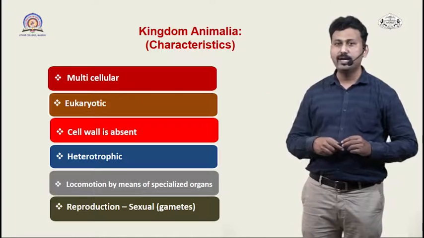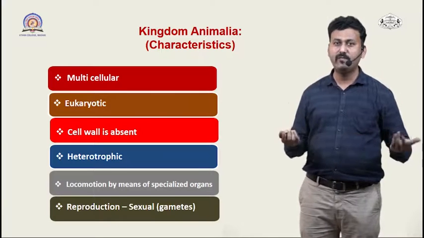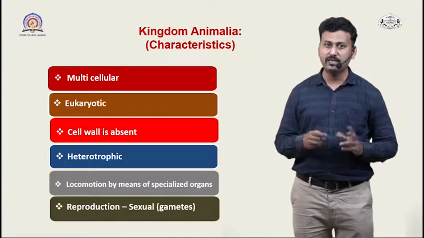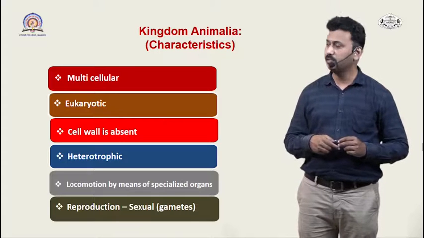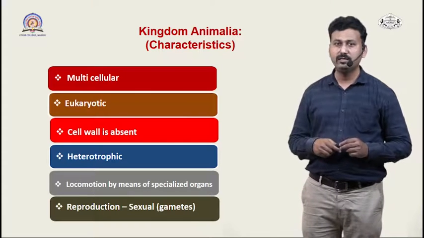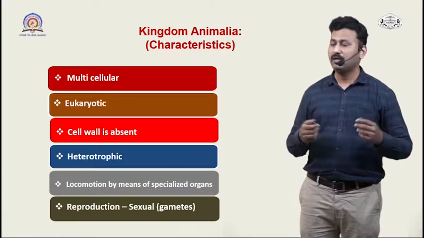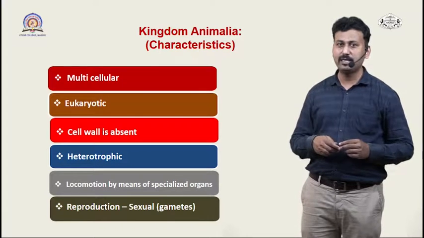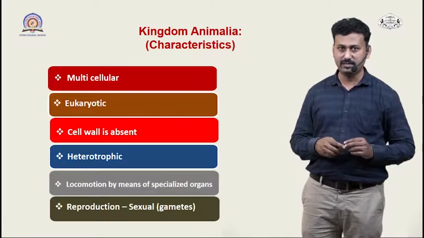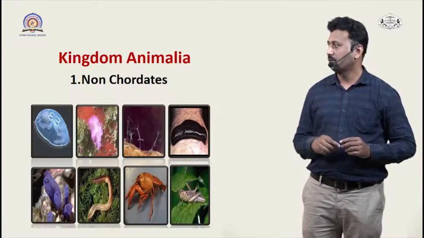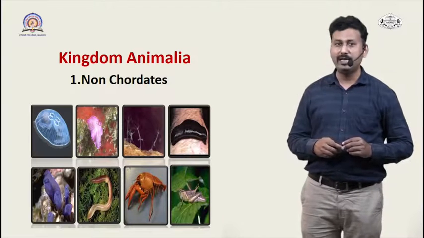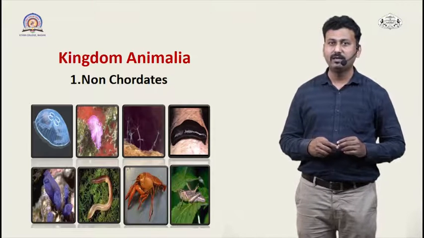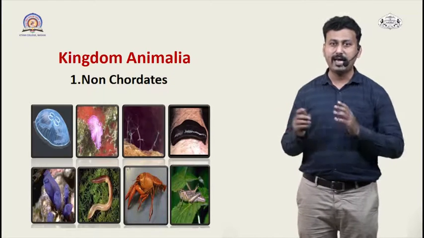They are motile, and locomotion is done by various specialized organs which have developed over the course of evolution. And if we see the mode of reproduction, they always show the sexual mode of reproduction, which takes place with the formation of gametes. Now this kingdom Animalia is further divided largely into non-chordates and chordates.